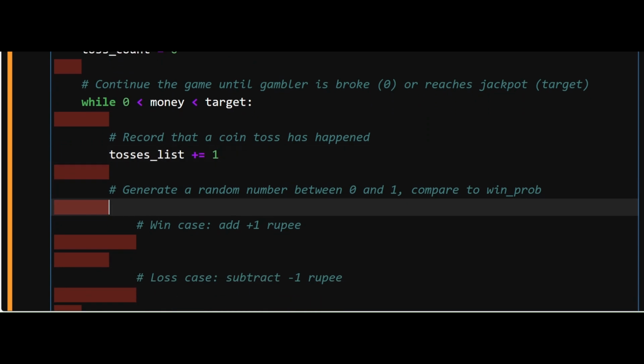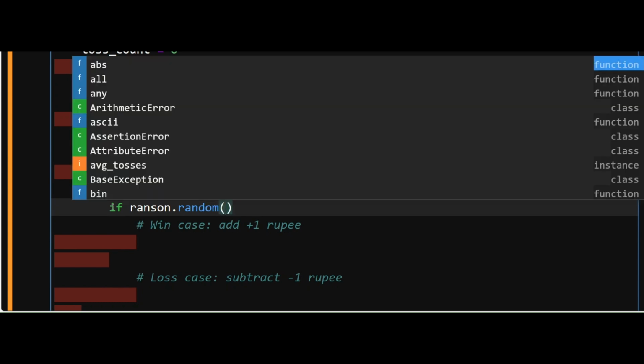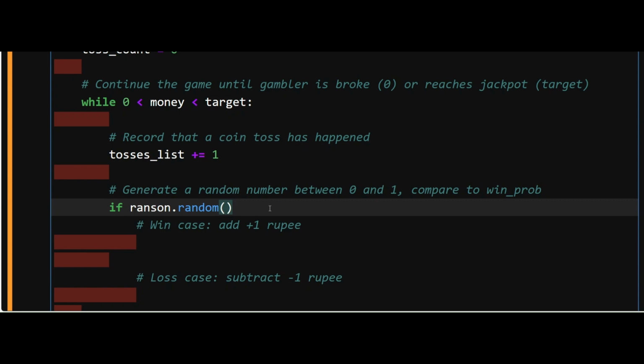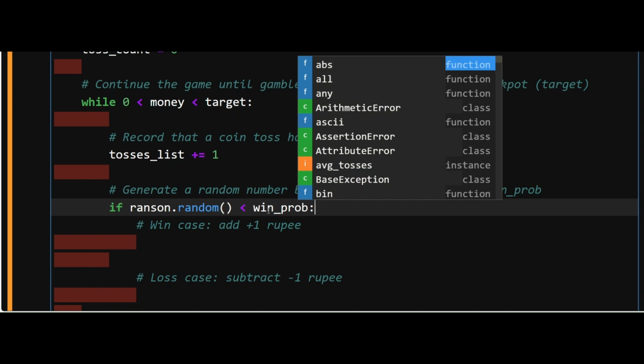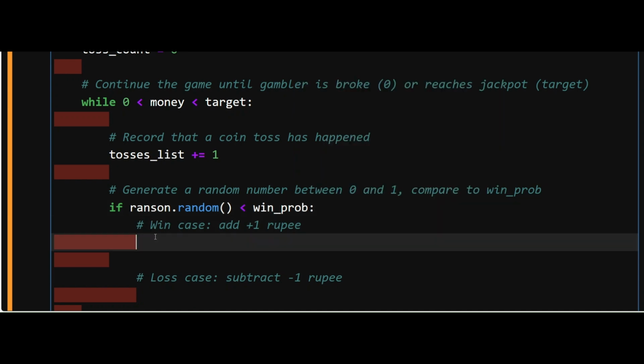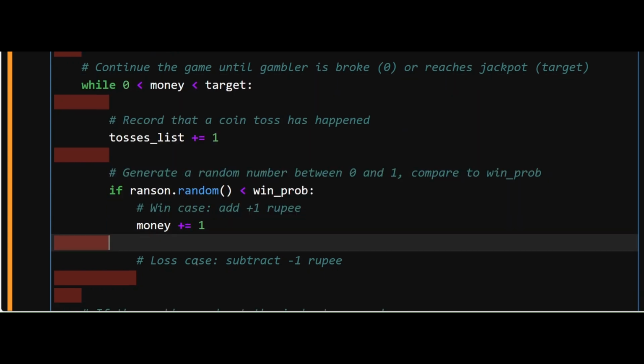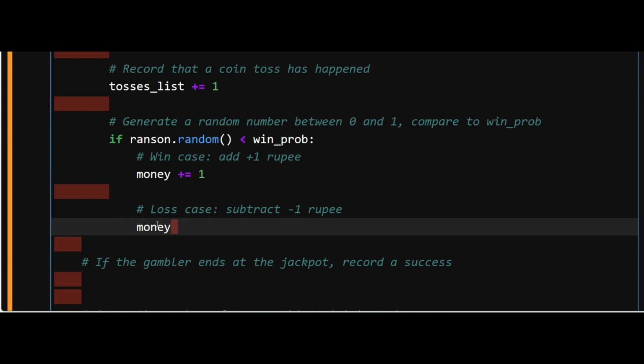And now I have to simulate the tossing of a coin. That can be simulated using a library called random. Basically, it's going to generate a number between 0 and 1, and that's simulating the coin toss. And if this number is less than my win probability, then the gambler has won. So in that case, my money will get incremented by 1. And in case I lose, then my money is going to get decremented by 1.